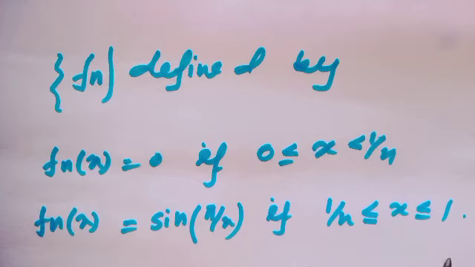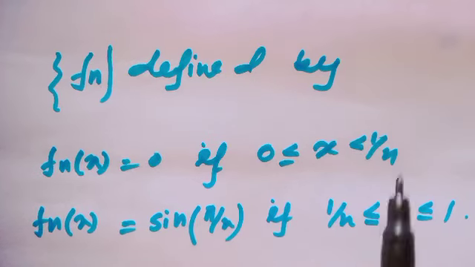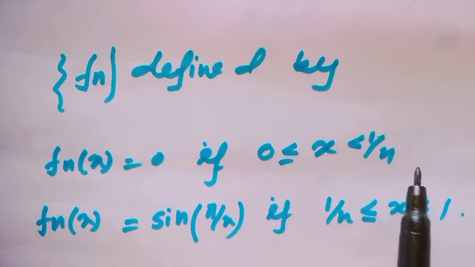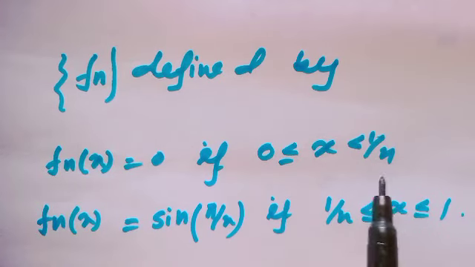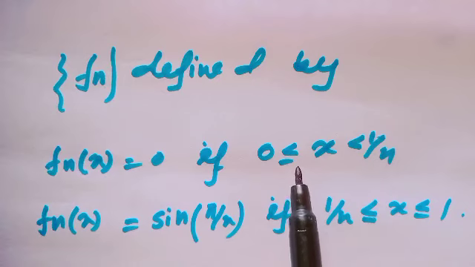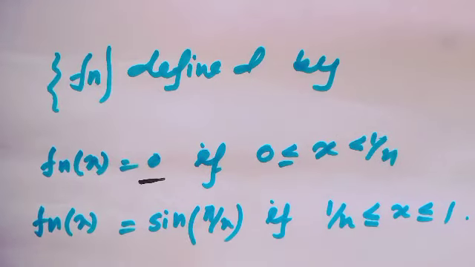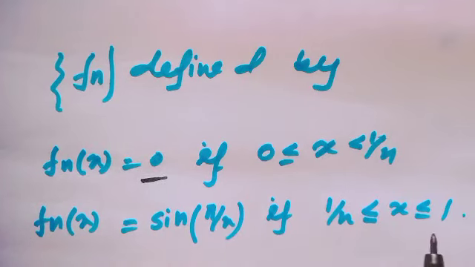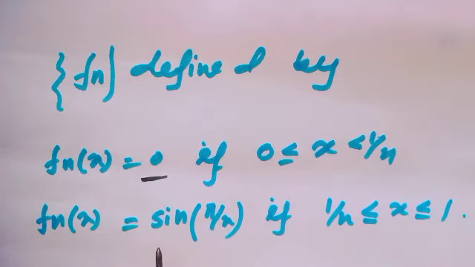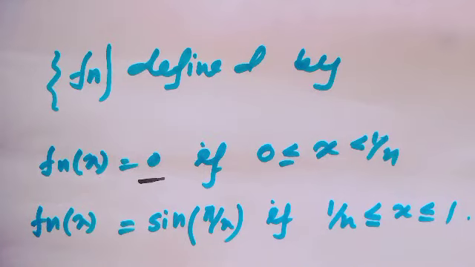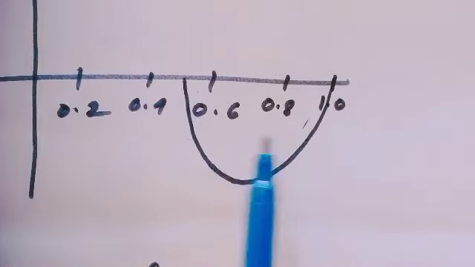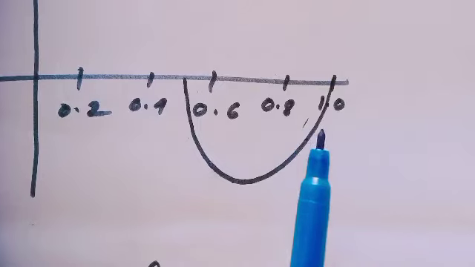That means at the point 1 the value would be 0, and when I consider n equal to 2, that means on the interval 0 to half the value of f_n(x) would be 0, and on half to 1 the value of f_n(x) would be sin(pi/x).